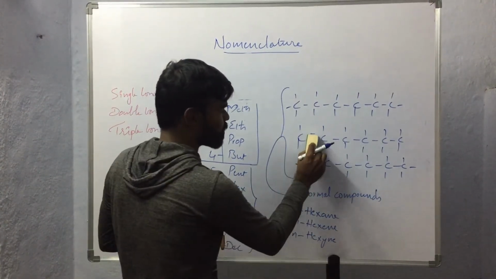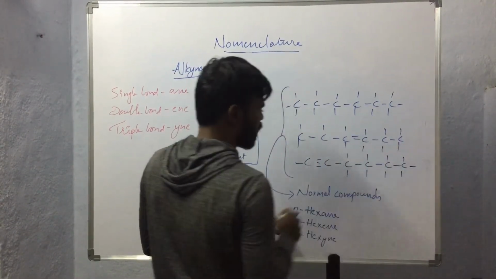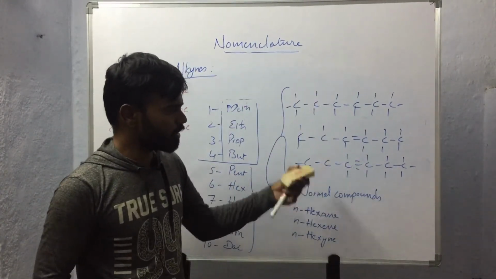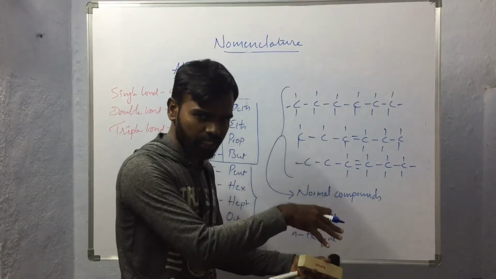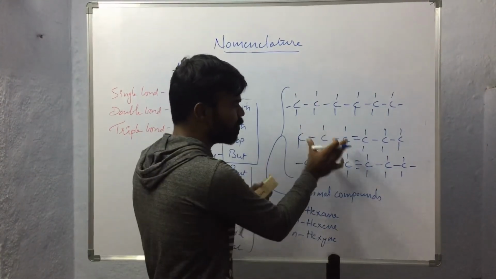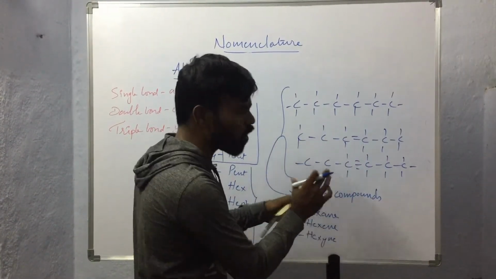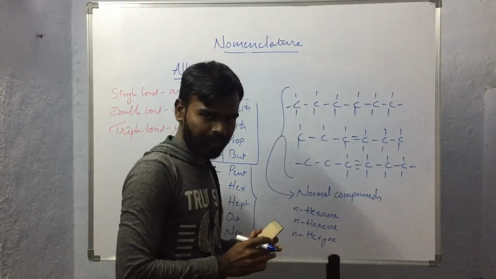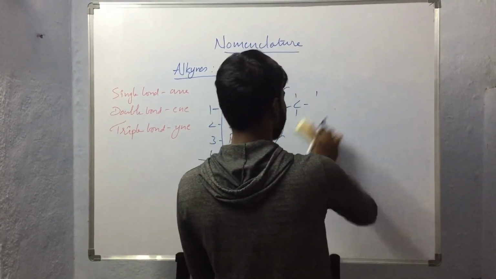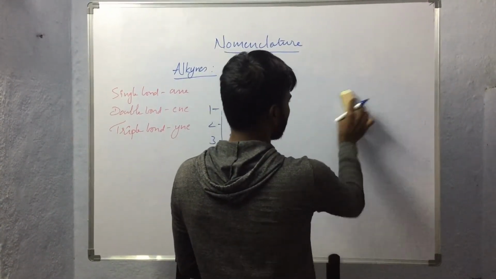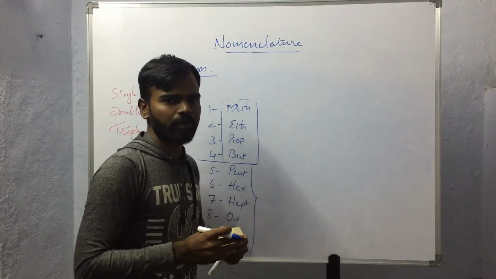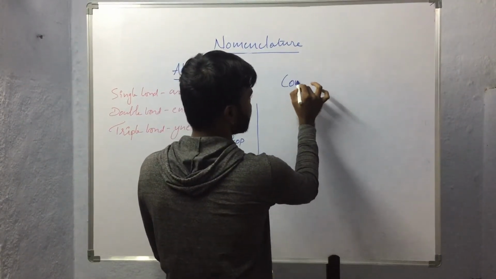If any complications are present like this, presence of unsaturation somewhere instead of on the first carbon atom, presence of unsaturation somewhere else, or presence of multiple unsaturations, or presence of any substituents, in such cases we have to use the numerals to designate those complicated carbon atoms. So like this we will be naming alkanes, alkenes and alkynes. So what we will do, if in any compound combined unsaturations are present,